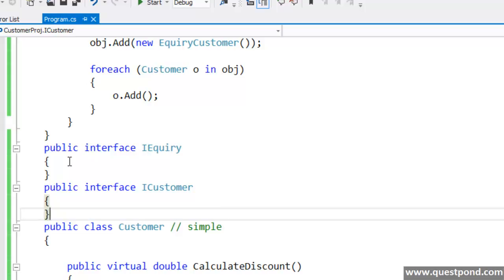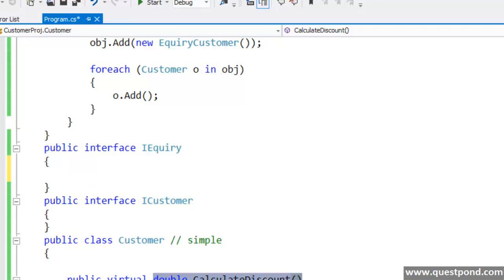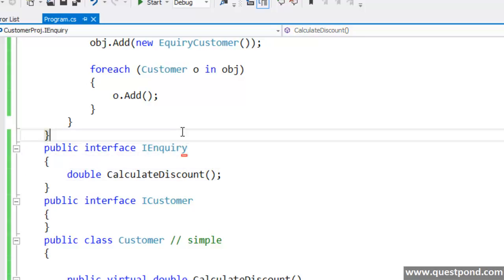So the inquiry people who come to my shop are interested in just knowing what kind of discounts I have. Normally people who inquire, they inquire more about the discount. So you can see I've created here an interface called IInquiry. I put these guys into a separate bucket altogether, saying that these guys are only interested to know what kind of discounts they have, and if they like it, they will become a customer.